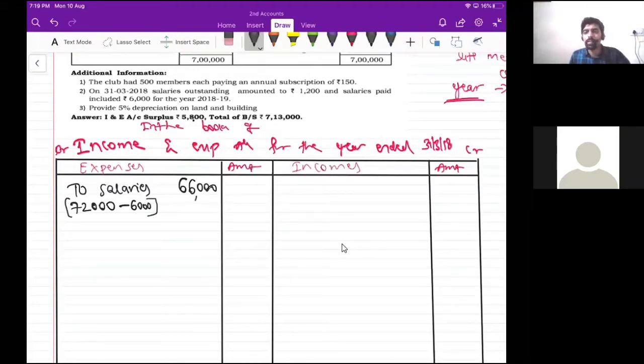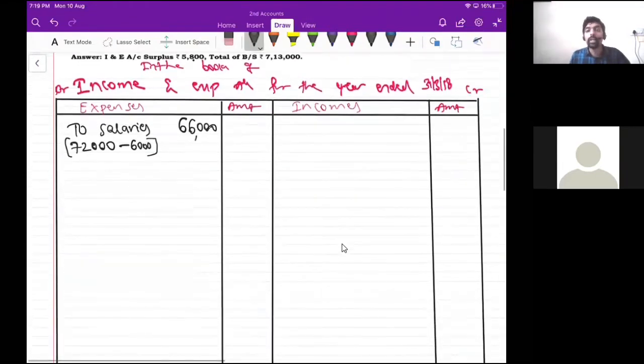Outstanding salaries. So guys, you tell me, with the outstanding, what will you do? You will add or subtract. So read adjustment 2 now. On 31st March 2018, salaries outstanding amounted to rupees 1200. Very good. I have explained the logic on day one only. Always outstanding will be added, correct? So add outstanding salary 1200.